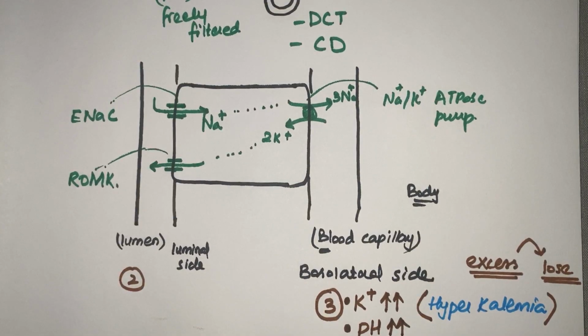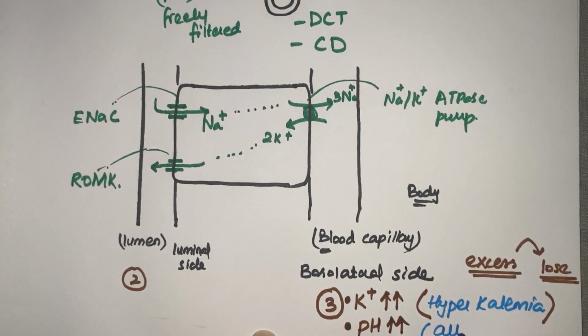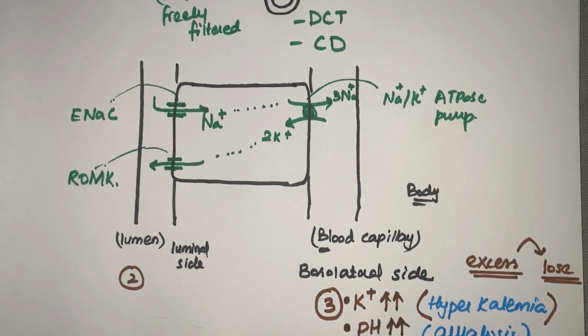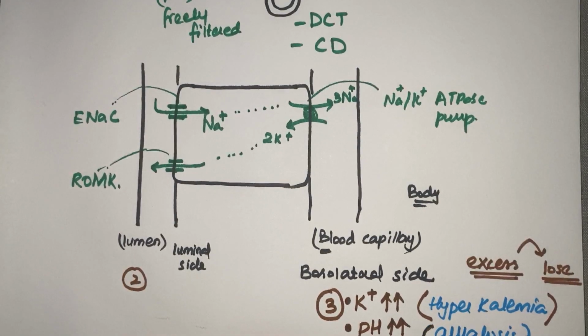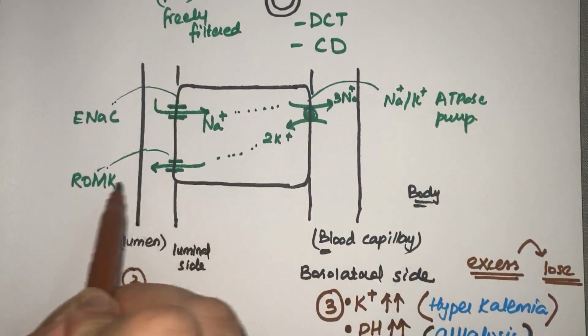Now what does increased pH mean? If there is alkalosis in the body, it also loses potassium along with hydrogen. It loses the potassium out of the body and exchanges it with hydrogen coming back into the body. So yes, that's important: alkalosis causes potassium to be lost out of the body.